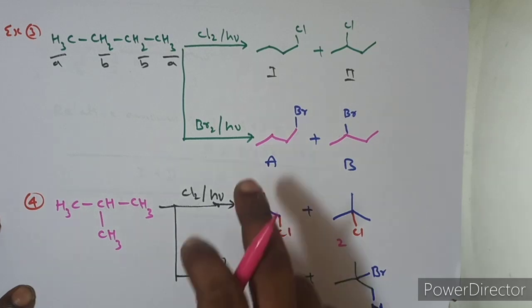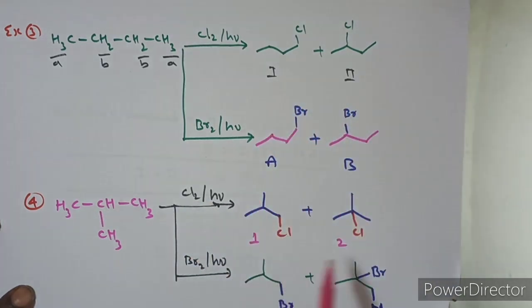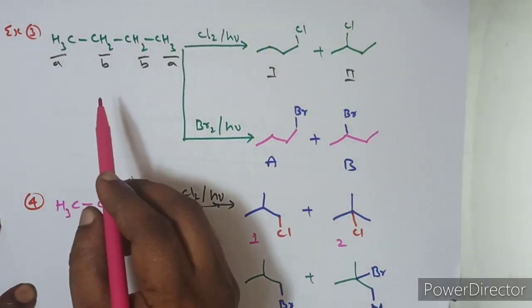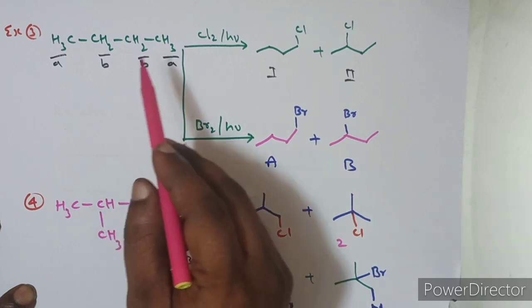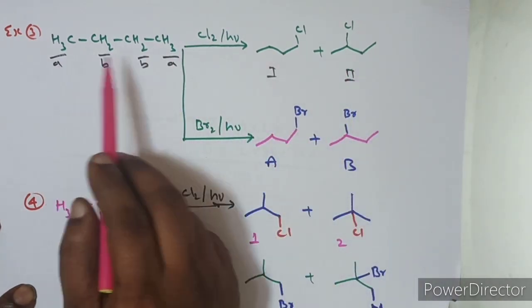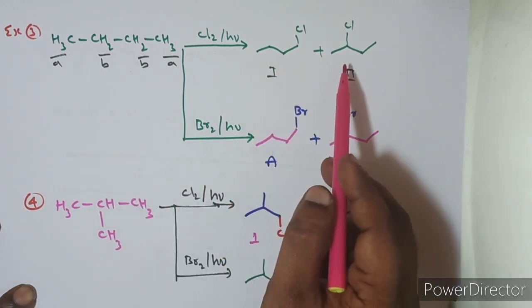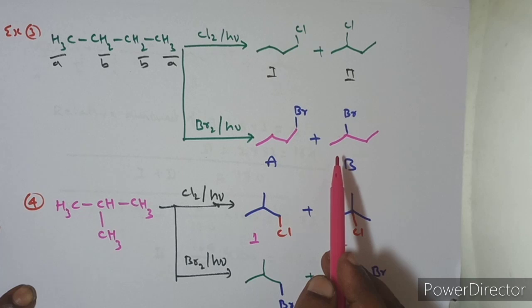For that I'm giving different numbers, like Roman numerals 1, 2 and alphabets A, B. I'm taking butane, so 2 butanes we can write: n-butane and isobutane. In n-butane, when you subject it to monochlorination, we get 2 products, because 2 types of hydrogens are there, A and B type. Calculate their percentage yield. And in monobromination we also get 2 products; calculate their percentage yield.